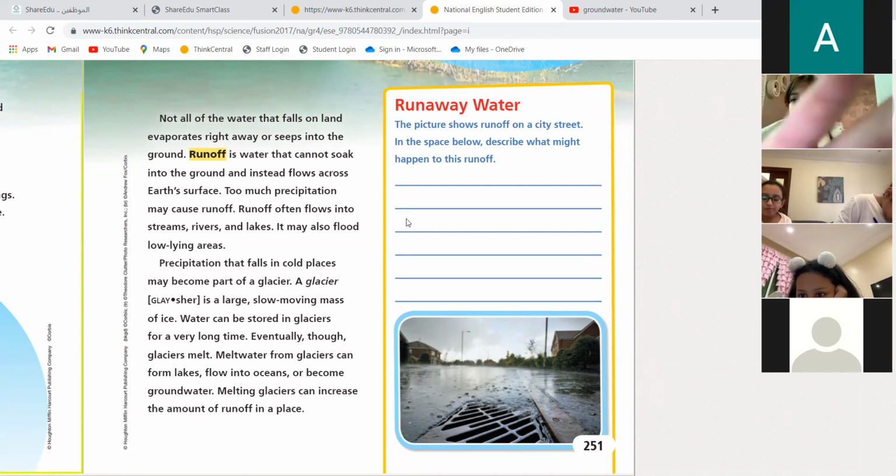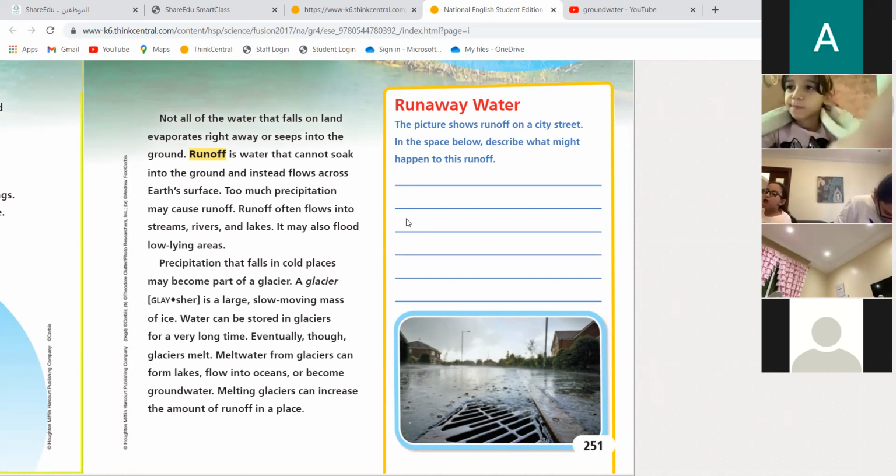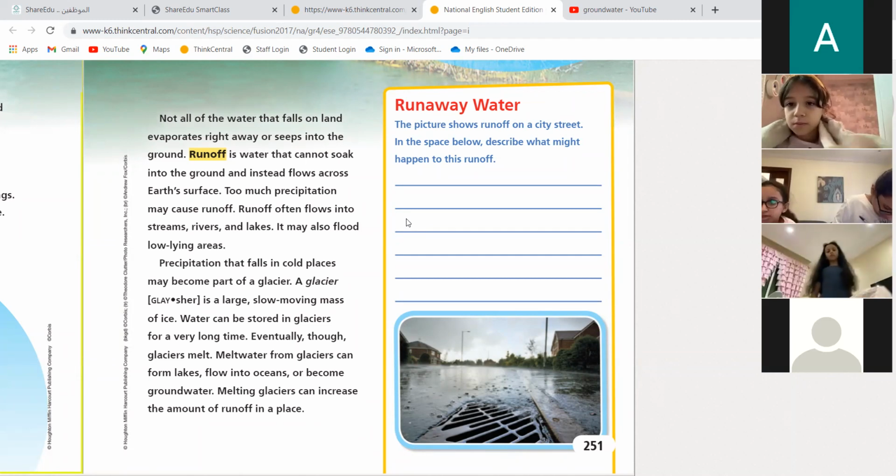Also water vapor. Yes, excellent. It can turn to water vapor. Okay, what else? It can seep under the ground, through the soil, through the cracks, and eventually it will disappear. So it will disappear under the ground or it will disappear above in the atmosphere. And what is left is runoff, but not for a long time. Runoff does not stay long. It disappears fast. It only stays for a while.